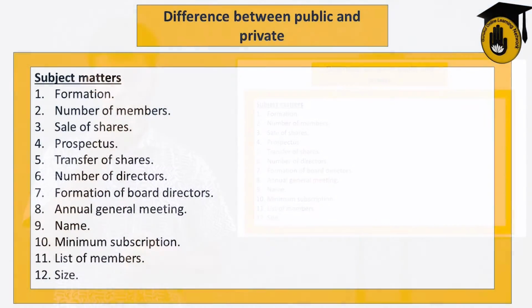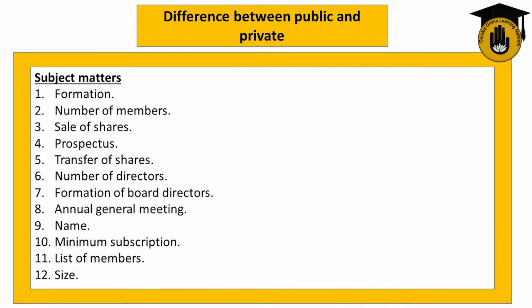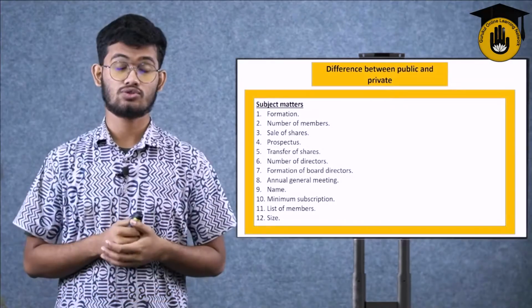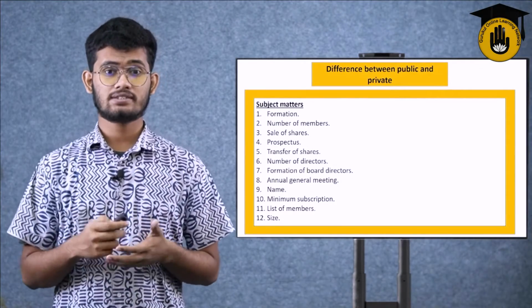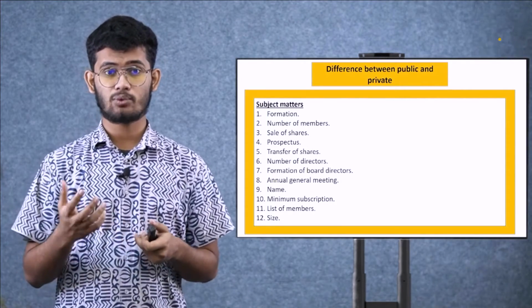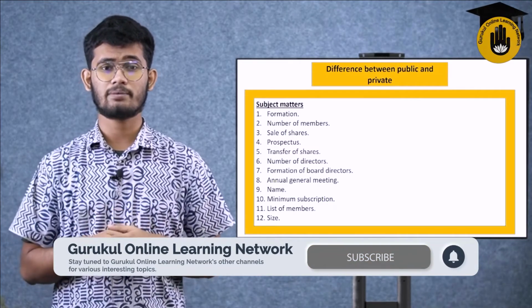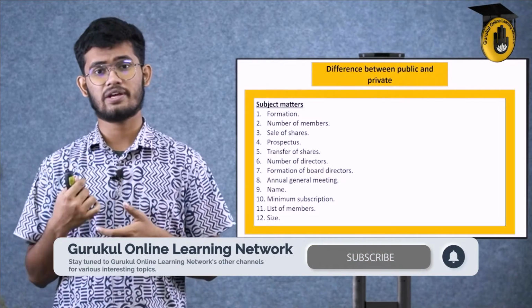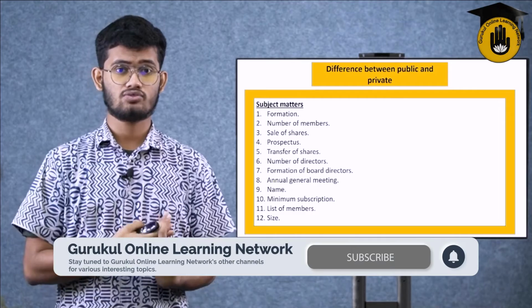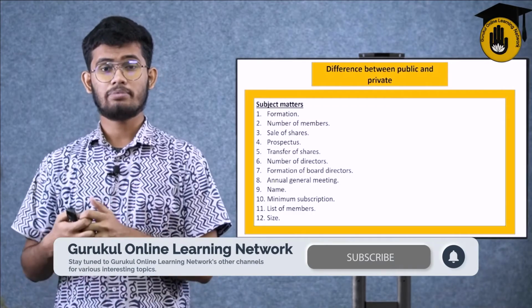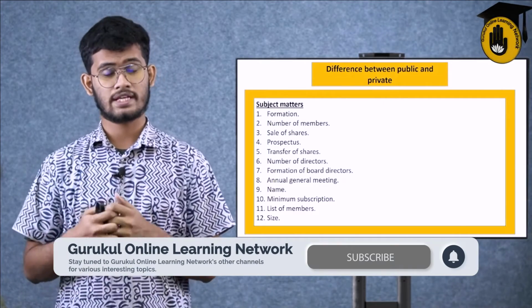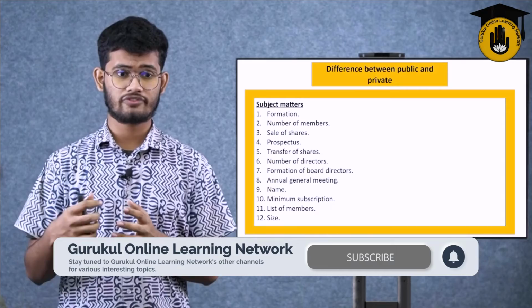Annual general meeting. Every company has an annual general meeting. There is not too much difference. In a public company's annual meeting, they will discuss everything and they will release an income statement of their company at the end of every year. But in case of private, sometimes they do, sometimes they do not. They want to keep it a secret. They want people to influence them in other ways or to take into their business in other ways. Those are two different things.